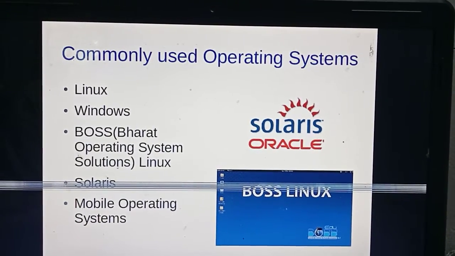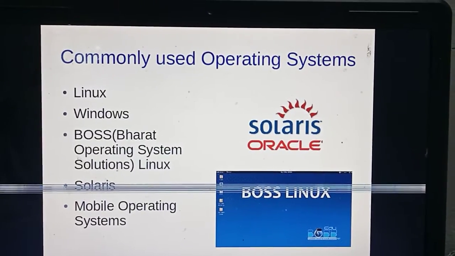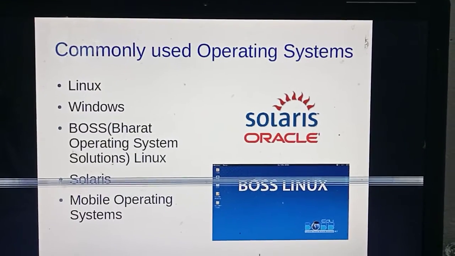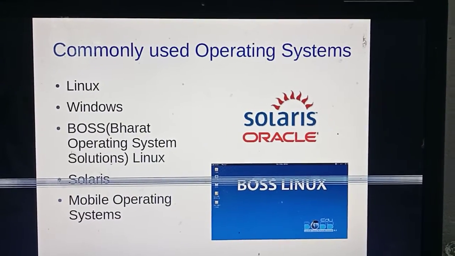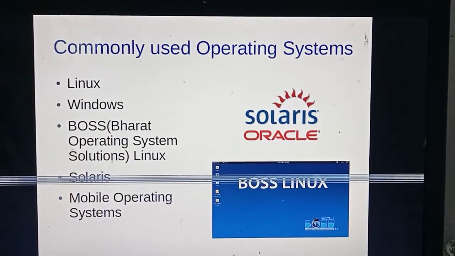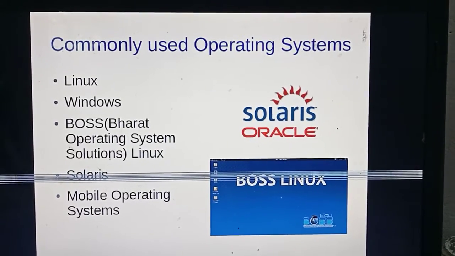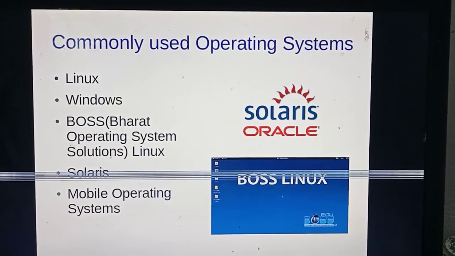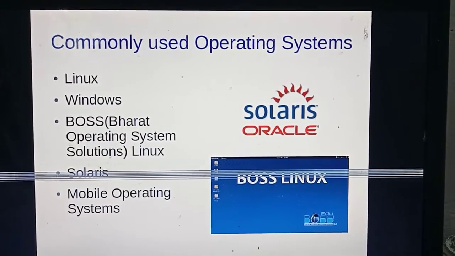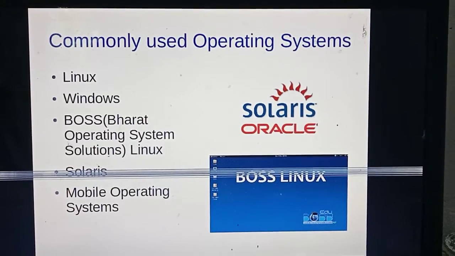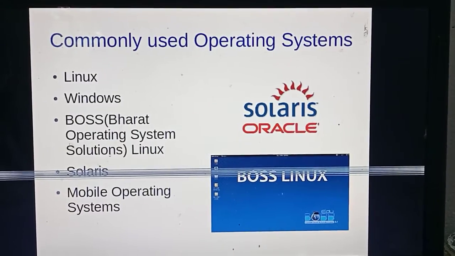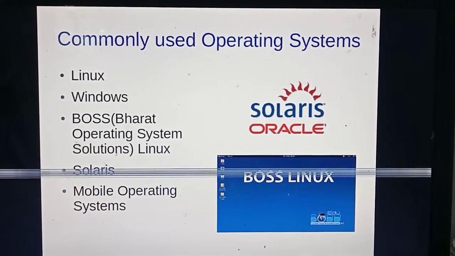Commonly used operating systems. These systems are commonly used by people. First one, Linux operating system. Second one, Windows operating system. Then BOSS Linux, Bharat Operating System Solutions, Solaris operating system, then your favorite mobile operating systems. These are the most commonly used operating systems. Then one by one we are going to learn about each operating system.